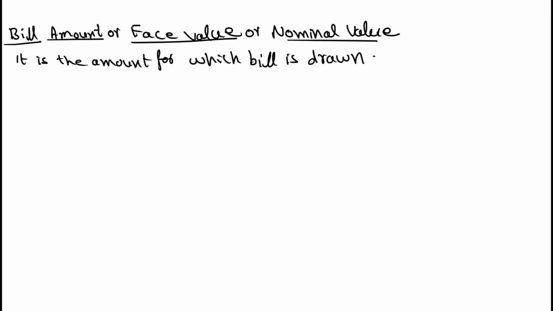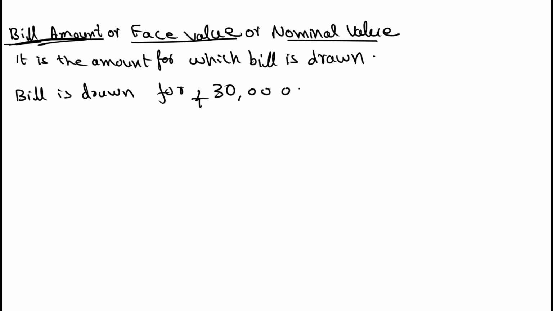Bill amount or face value or nominal value. It's a different name for the same term. See, bill amount or face value or nominal value. It is the amount for which the bill is drawn. Okay, suppose the bill is drawn for 30,000 rupees.